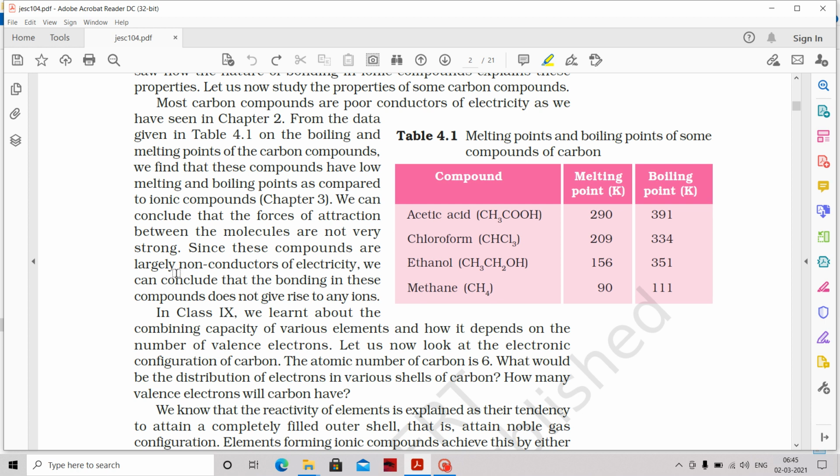Since these compounds are largely non-conductors of electricity, we can conclude that the bonding in these compounds does not give rise to any ions. We have seen previously that ionic compounds conduct electricity and their melting and boiling points are higher, but both are not happening in these carbon compounds. That's why they are not good conductors of electricity, and they don't have high melting and boiling points. So we can conclude that the bonding in these compounds is not ionic.